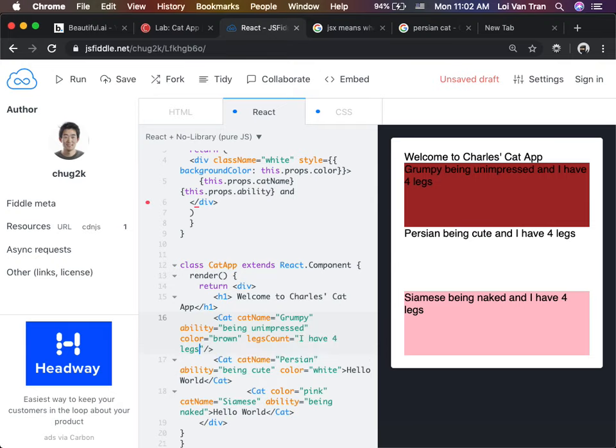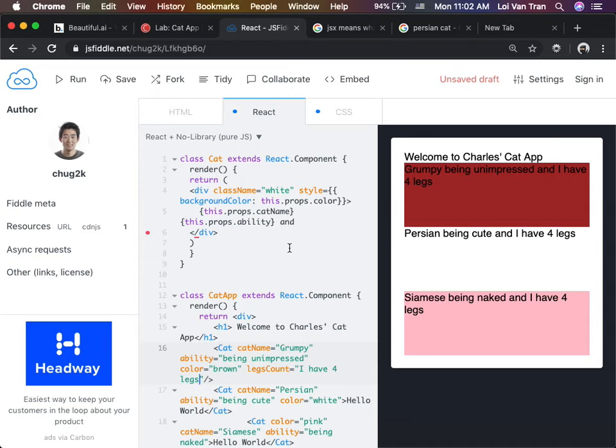So at this point, this is how we can almost sequester our code. We want to break up our code into pieces that make sense. We do not need to be telling a cat that it has 4 legs. Cats already have 4 legs. It's understood. And right now, this is a stupid example, but remember, this is applying to what we've done so far with tweets and to-do lists, and all the different apps that we're going to be working on. Okay, guys? Do you have any more questions?